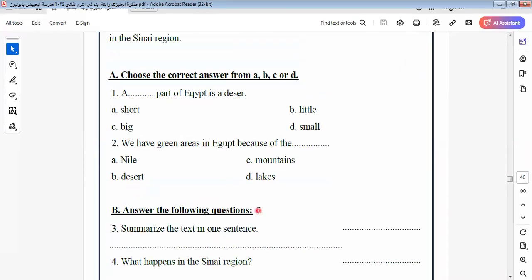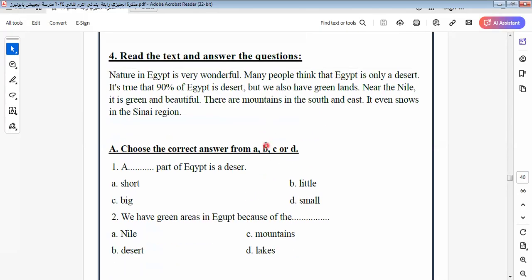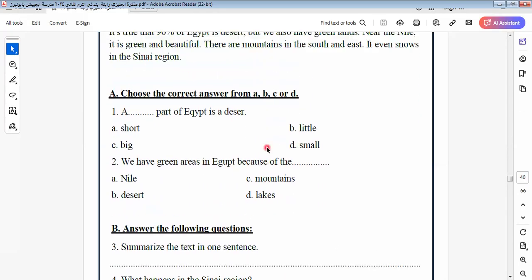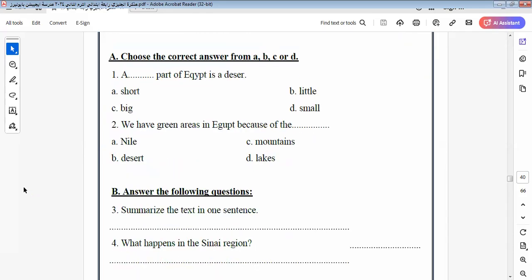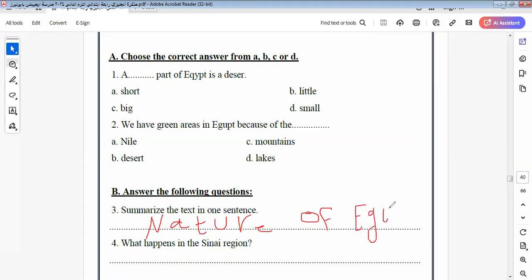Here we have summarize the text in one sentence. Here is what I say, nature in Egypt. I can summarize the text by what? By nature in Egypt. Nature of Egypt. It would be nature of Egypt.